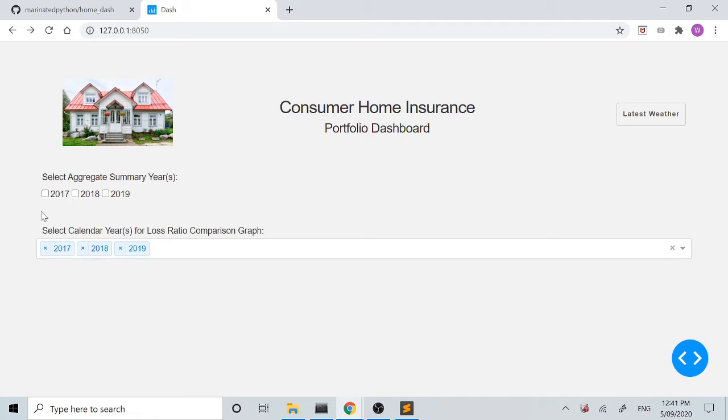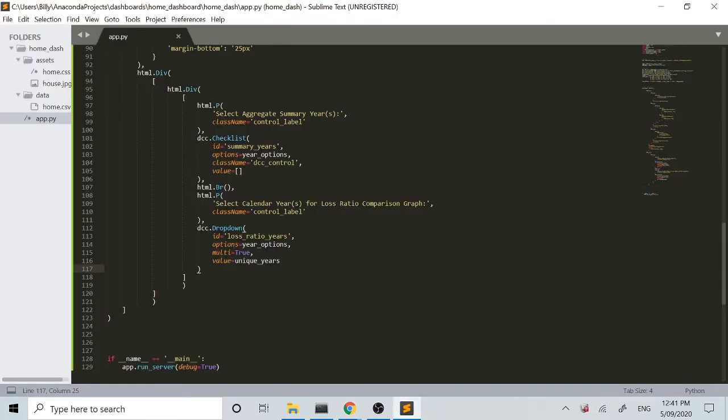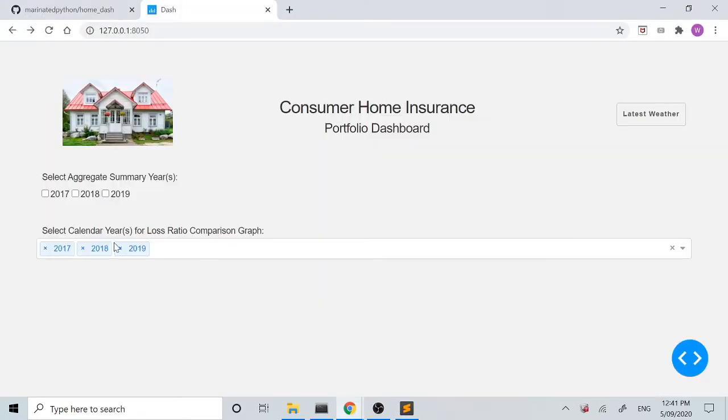The reason we can have all of them here is that we've gone multi equals true in our code, so it allows us to have multiple options. If we wanted to close them off, we could hit the close, and then we can select them as we please. We can have 2018, 19, close off 19, and so on and so forth.